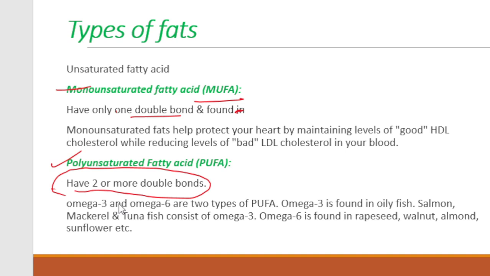Generally, we read two types of polyunsaturated fats, that is omega 3 and omega 6. Omega 3 is found in oily fish like salmon, mackerel, and tuna. These are the oily fish. They provide a significant amount of omega 3, which is a polyunsaturated fatty acid. Omega 6 is found in dry fruits. Our body gets enough omega 6 from different foods, but for omega 3 you need to have oily fish.